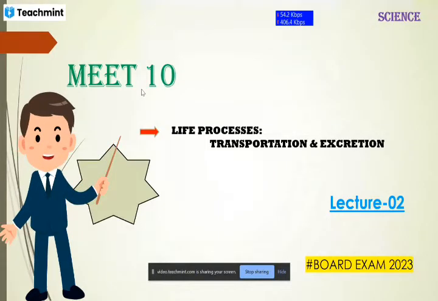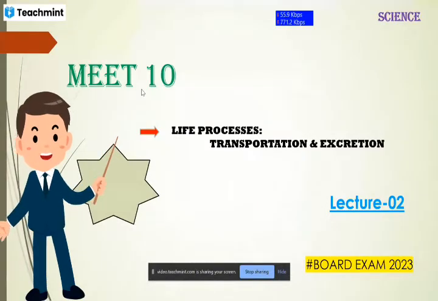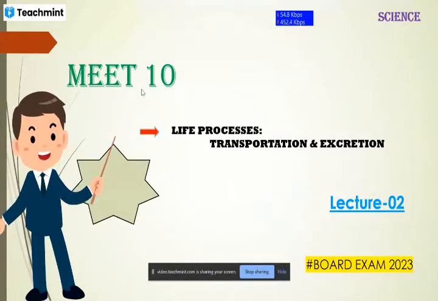So now the transportation takes place. The definition is, as you replied earlier, that transportation is nothing but the transfer of one substance from one place to another place, either in the body or anywhere. This is the simple definition.